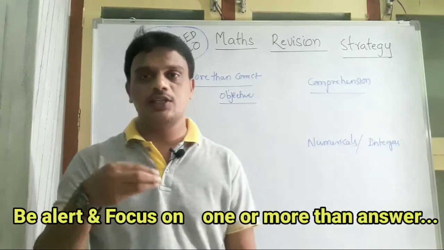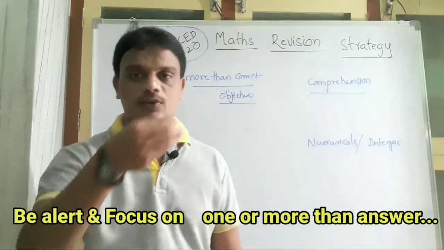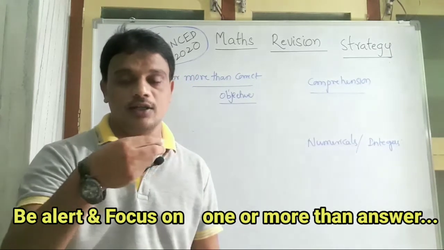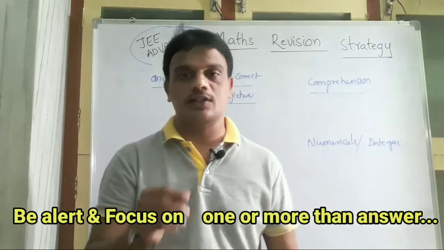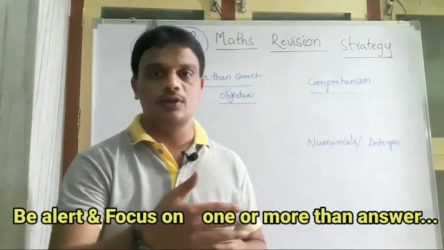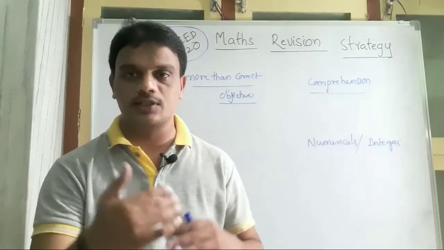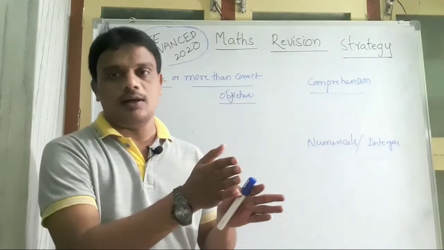You should check that each and every option is related to that particular question or not. Suppose while solving the problem you get the first answer, do not decide like that. Please check the second option also, the third option also, the fourth option also.